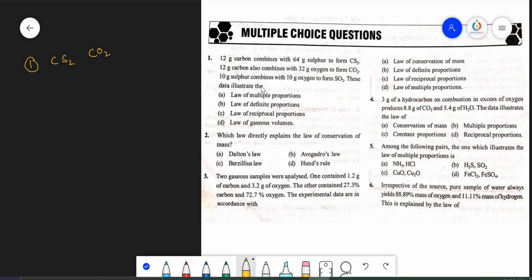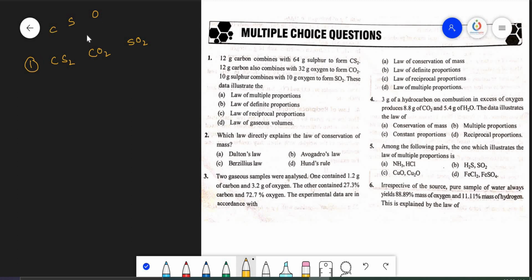And 10 grams of sulfur combines with 10 grams of oxygen to form SO2. You don't need to do the calculation. Without doing the calculation, just see what elements are present in all these compounds. Here carbon and sulfur are present, here carbon is present with extra oxygen, and here sulfur and oxygen are present.